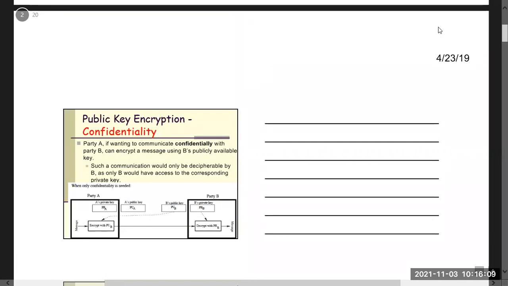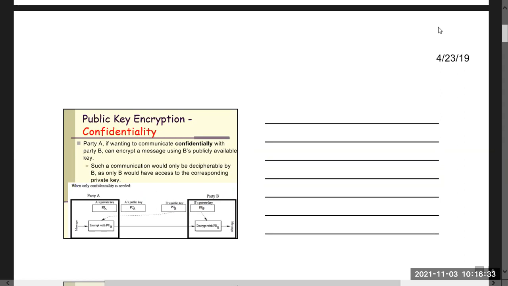Party A has A's private key, PRA, and A's public key, PUA. Same as that, B's private key is PRB and B's public key is PUB. Both publish their own public keys.